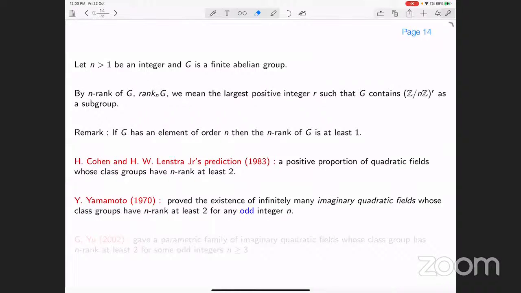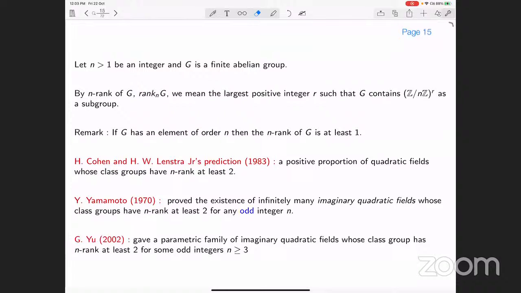All right, existence. And he gave a parametric family of imaginary quadratic fields whose class group has n rank at least 2 for some odd integers n, which are bigger than or equal to 3.